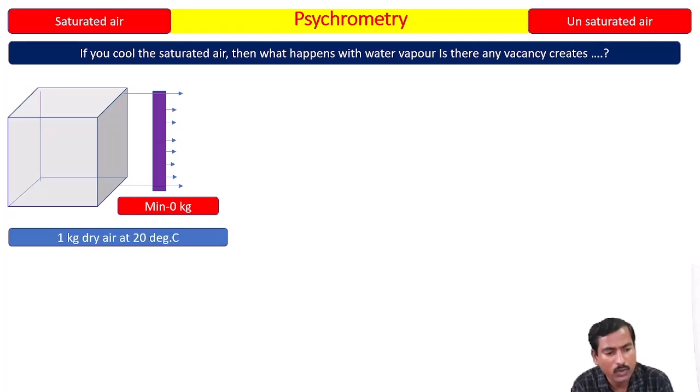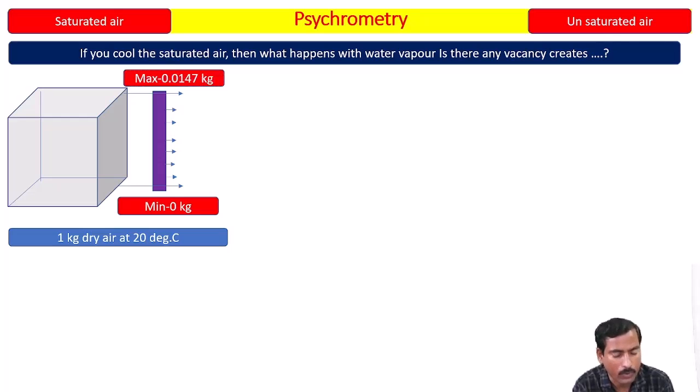Suppose it has 0 kg of water vapor, what is it called? It is called dry air. The question arises: at 20 degrees Celsius, for 1 kg of dry air, how much water vapor can it hold at maximum? The answer is 0.0147 kg of water vapor.